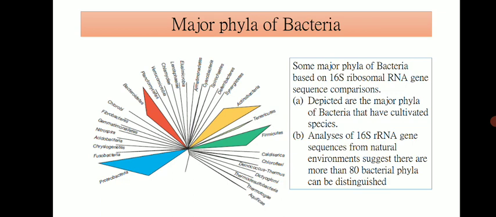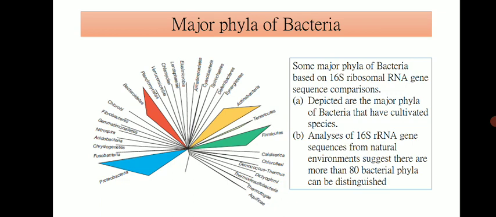Overall, these microbial phyla are based on culturable as well as unculturable study. These are the major phyla of bacteria based on 16S ribosomal RNA sequence comparison, and all phyla in this picture are characterized by it, which means they are identified and studied by using these 16S rRNA gene sequences.